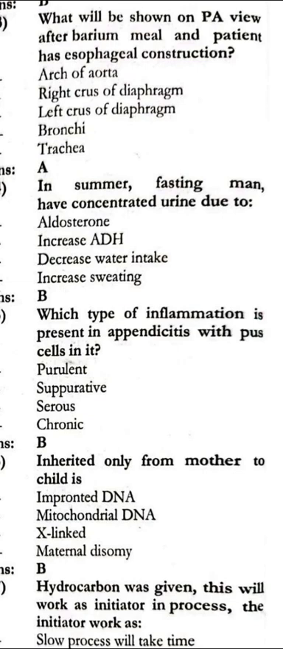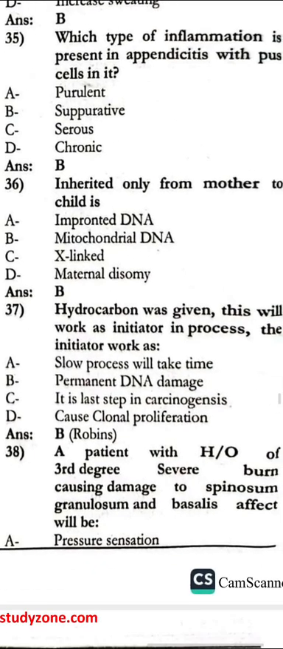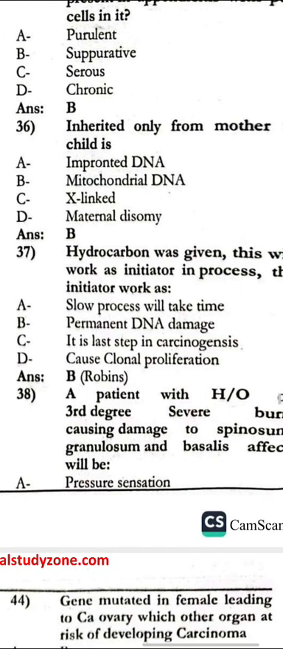In the summer, the fasting men have concentrated urine. The increased areas represent inflammation, as in a patient with appendicitis with pus cells in it. That is suppurative. The only thing inherited from the mother to the child is the mitochondrial DNA.